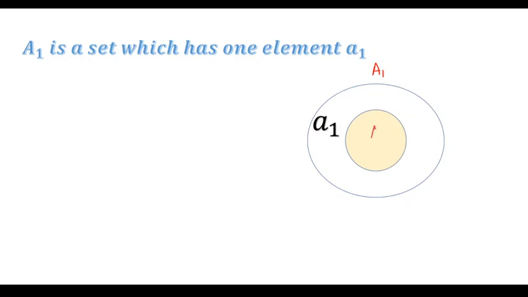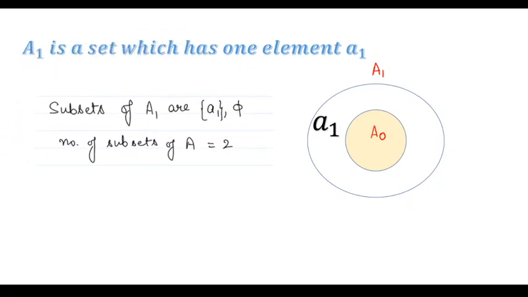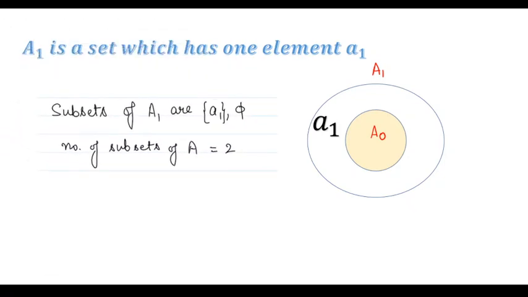Here you can see that A1 is completely containing A naught, so A naught is a subset of A1, or we can say that A1 is a superset of A naught. The subsets of A1 are {a1} and phi, because A1 was having only element a1. So the number of subsets of A1 is 2, or 2 raised to power 1.